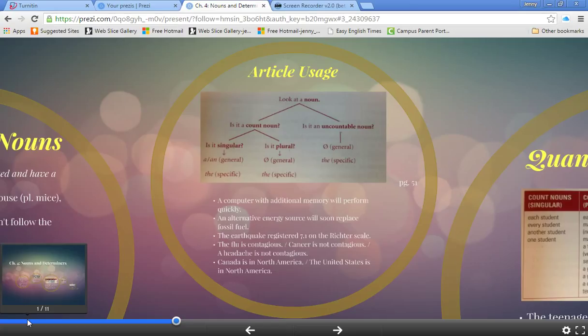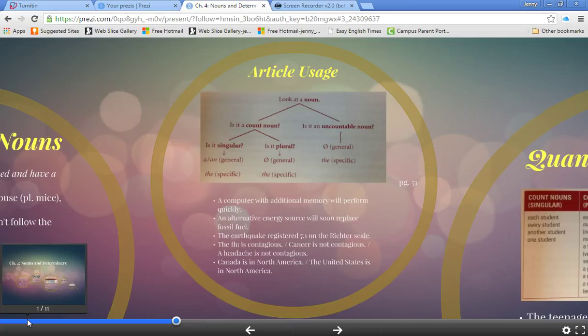So let's look at that first example. A computer with additional memory will perform quickly. So how do you know that you're supposed to use a in front of computer? Well, you look at a noun like computer, and then you determine if it's a count noun or uncountable. Computer is countable. And then you determine if it's singular or plural. Computer is singular. And to talk about a computer in general, you use a, or a specific computer, you use the. So this is just computers in general, or a computer in general, one of many computers. So you use a.